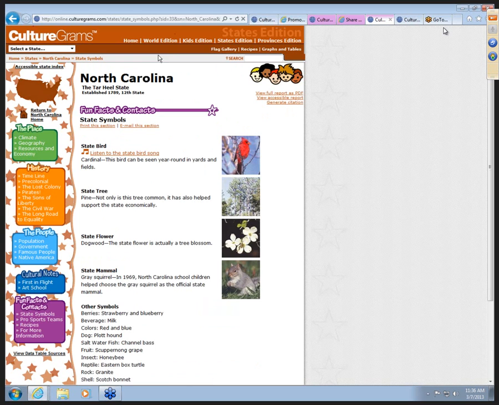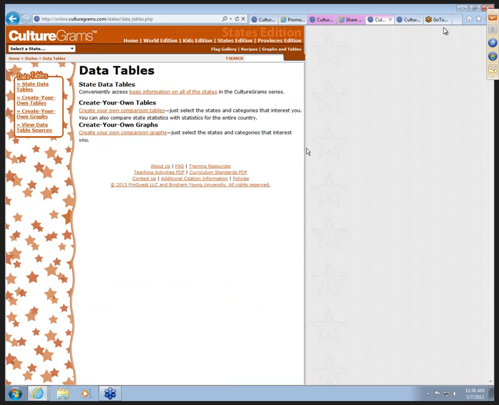At the top of the States Edition, we can jump to World Edition, Kids Edition, States and Provinces, but notice I can go straight to the flag gallery, to recipes, or to graphs and tables. I'm going to click on the graphs and tables. This is different than the one we looked at before because this is specific to the states.